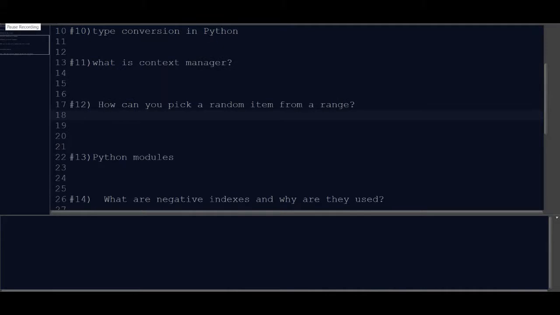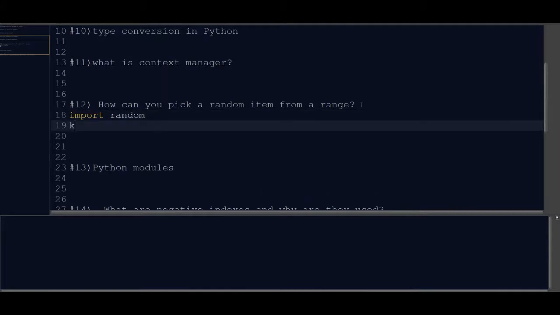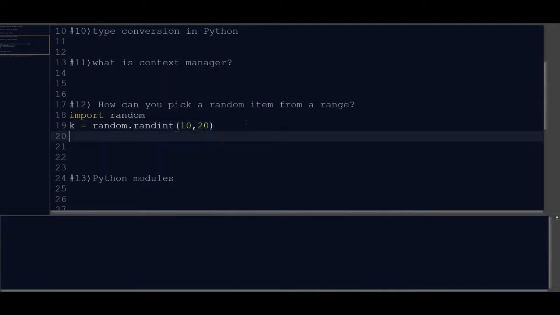Now let's move to our next question. How can you pick a random item from a range? Python provides us with a library called random. We just need to specify the range and it will give a particular number randomly within that range. So let's try to implement that. Import the library random. Now let's take a variable k and assign random.randint, let's take the range, say 10 to 20, and let's print k.